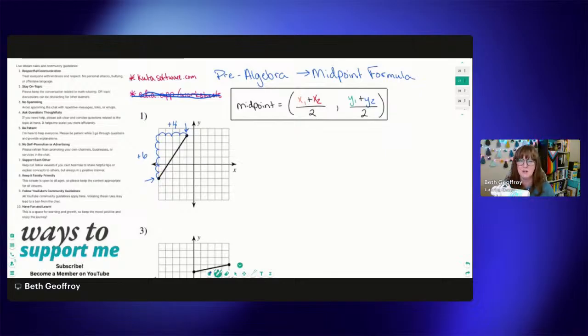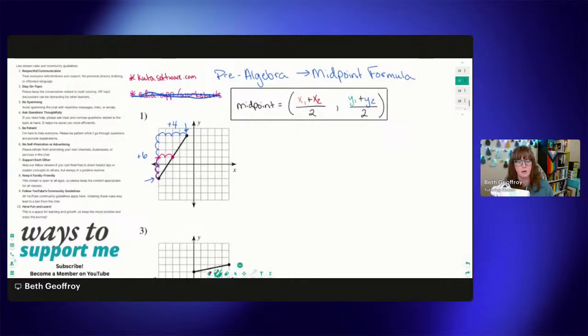Now, these are both even numbers, so it makes it very convenient for us. We can just take half of each of those. So half of 6 is 3. If we go up 3, 1, 2, 3, now we're stopped right there. I don't really want that to look like a point. That's just my stopping point. And then if we take half of our run, 4, which is 2, we go over 1, 2, and that point right there should be our midpoint.